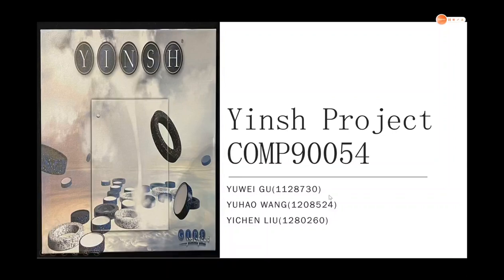Hello teaching team, this is the presentation of Group 52 for the final project of COMP90054 Artificial Intelligence. We try to use Monte Carlo tree search, reinforcement learning, and A-star algorithms to build up a competitive agent.